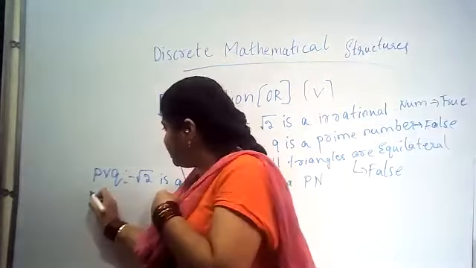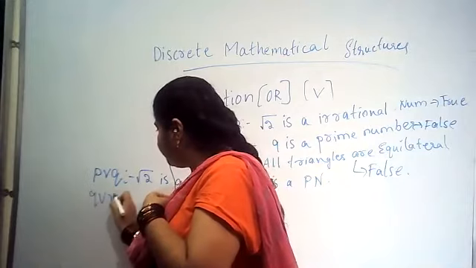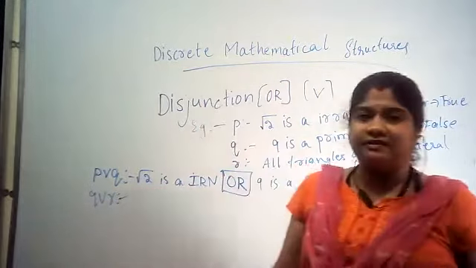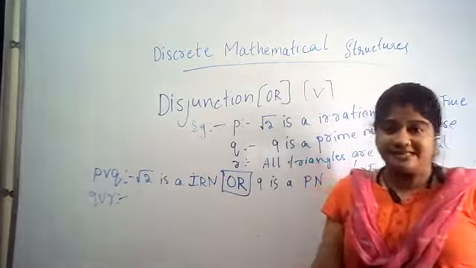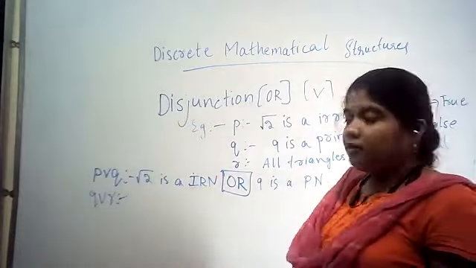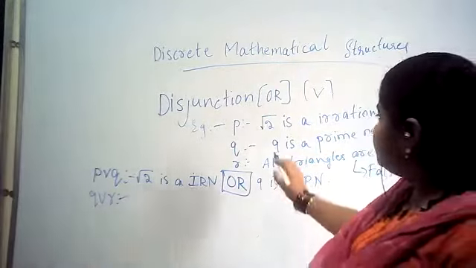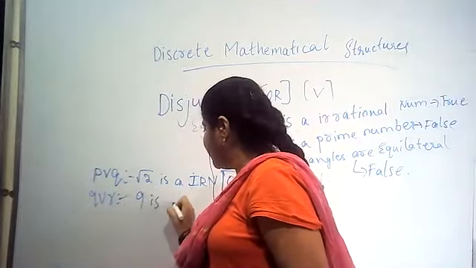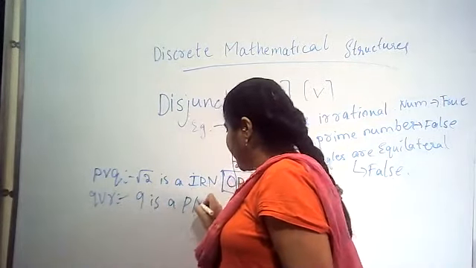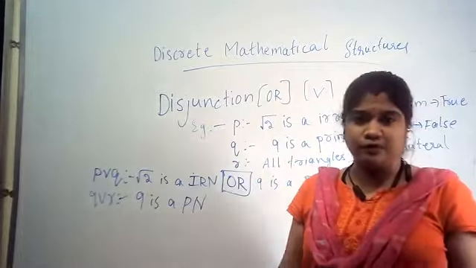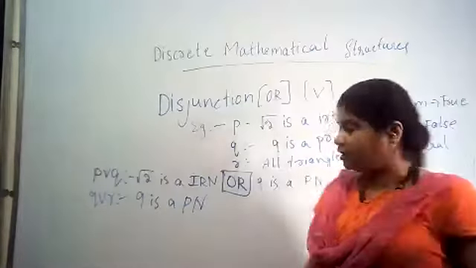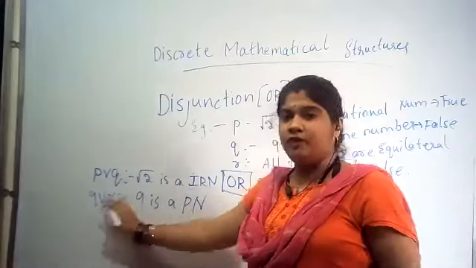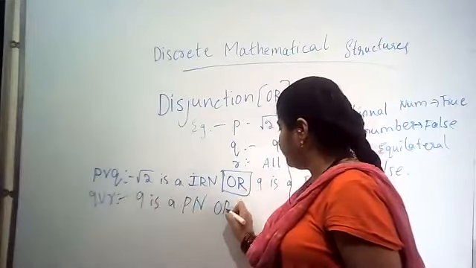Next, Q disjunction R. Next I will take down Q disjunction R. What is Q? 9 is a prime number. Next, what I have here? V. V is nothing but or.